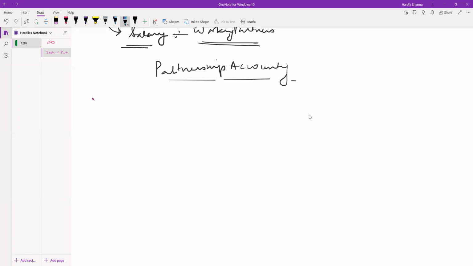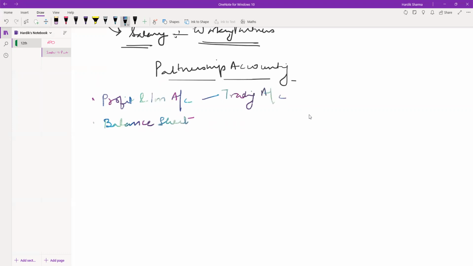See, for the partnership firm, the accounts will be, one, profit and loss account, the second will be balance sheet. Sometimes trading account is also included in the profit and loss account itself.